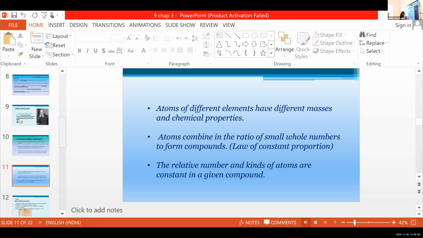In a similar way, the relative number of atoms, here 2 hydrogen and 1 oxygen, also remains constant in every water molecule. Clear? That is, the relative number and kinds of atoms are constant in a given compound. So, these are all the 6 postulates of Dalton's atomic theory.